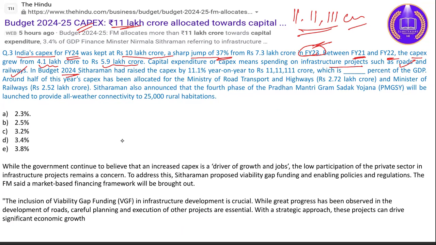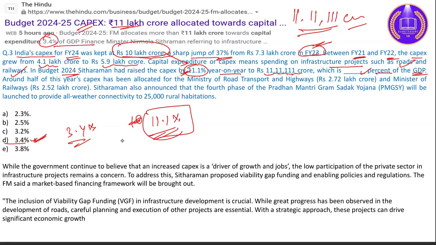In Budget 2024, Nirmala Sitharaman raised the capex by 11.1% year on year from 10 lakh crore to 11,11,111 crore, which is 3.4% of the GDP.